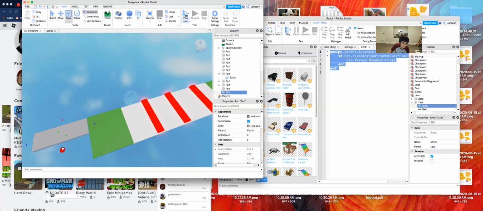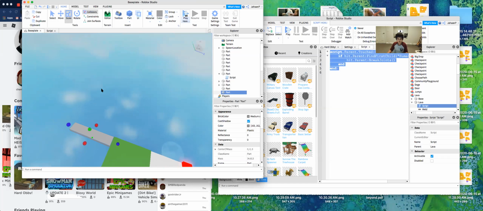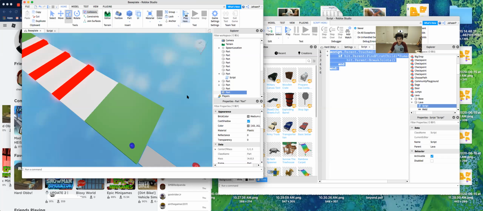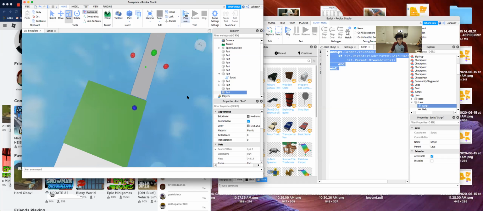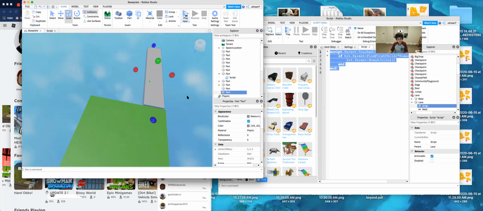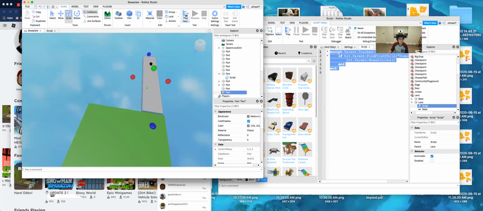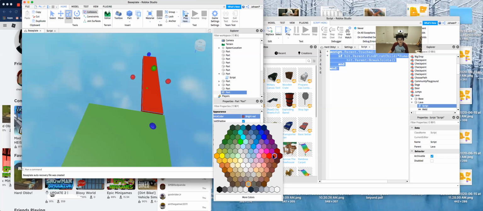You can have 2 paths if you want. You could have 3, or you could have 4 paths if you want. You can add more paths if you want, but I'm gonna stick with 2 just so we can get done with this video. Now what you do is we can change this color to, let's say, red.